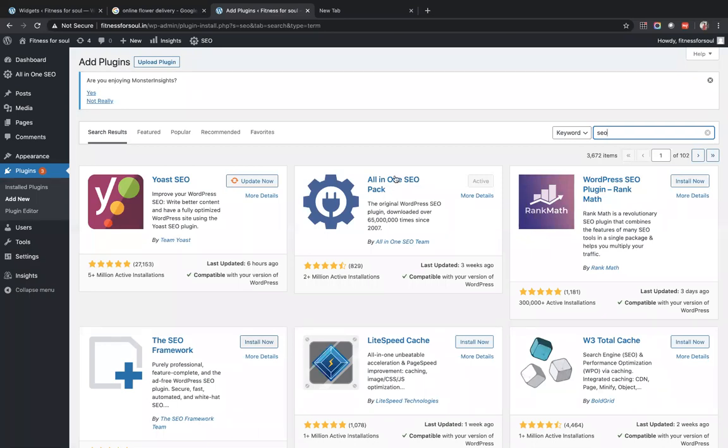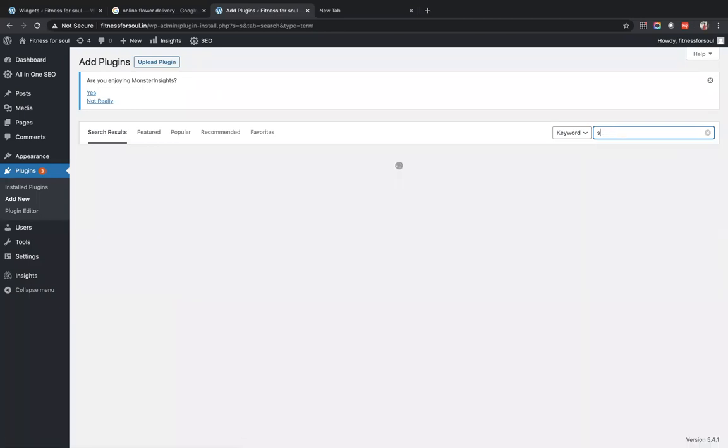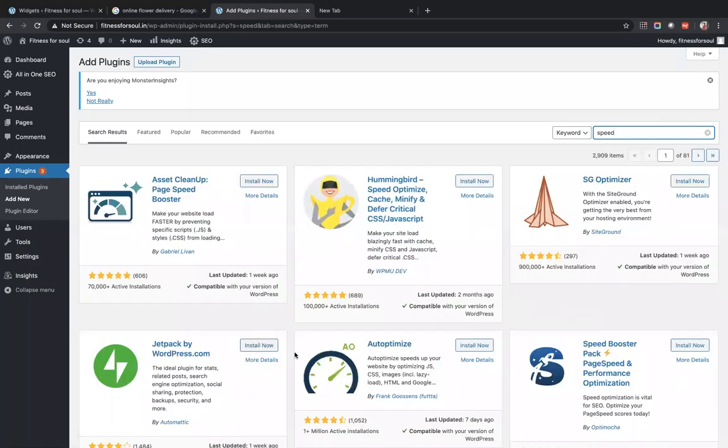Role of the plugin, Manisha, is, as I was saying, if my requirement is doing SEO, suppose I have a different requirement now. My requirement is to check whether my website speed is good or not. So that is my requirement. I will type speed. Role of the plugin is, it will give me by default systems or available software which will help me check if my site is performing good or bad when it comes to speed. That is my requirement. Okay. We'll click on install now.